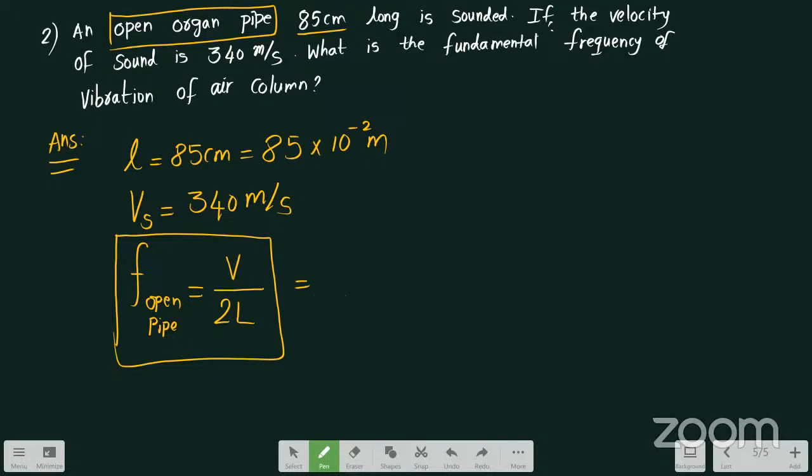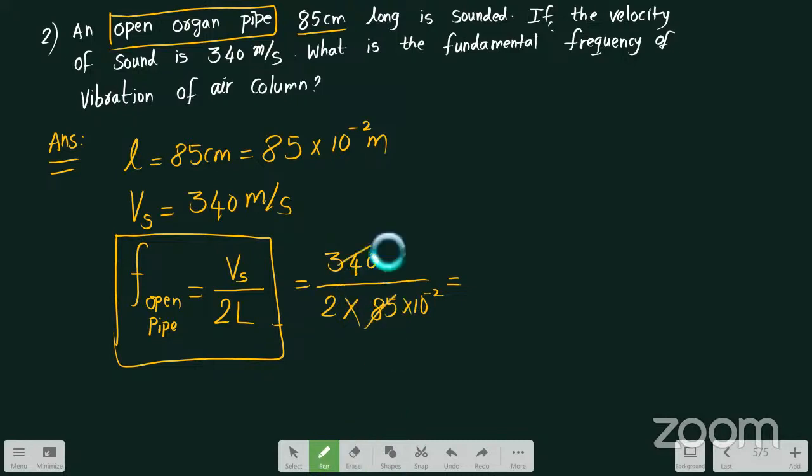What is the value of velocity of sound? It is 340 meter per second divided by 2 into the length of the organ pipe. The length of the organ pipe is 85 into 10 power minus 2. So if you solve this, what will you be getting? This 10 power minus 2 will go to the numerator.